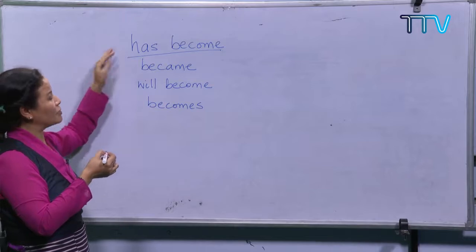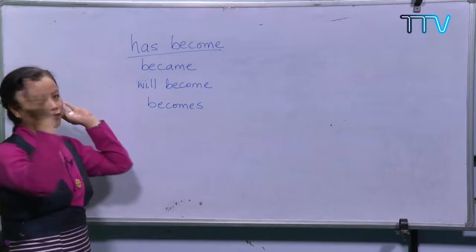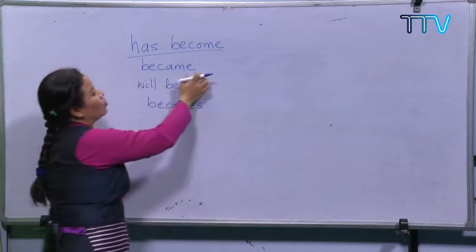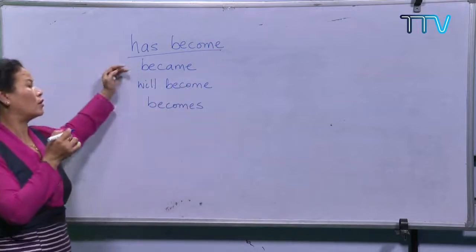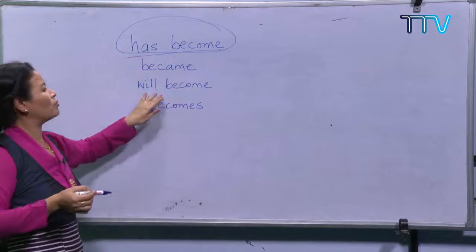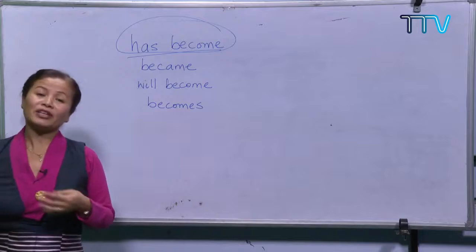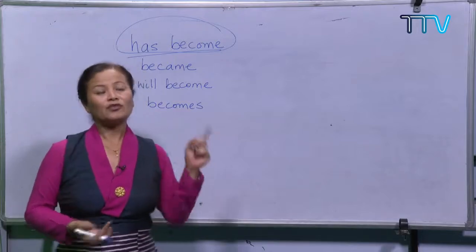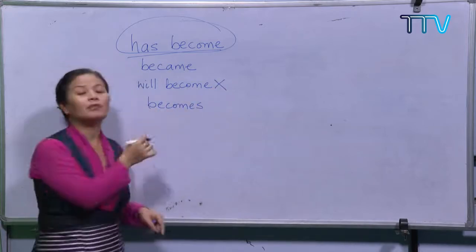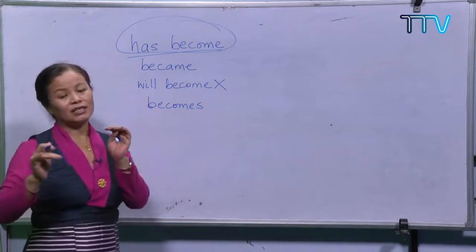Like if instead of has become, in the paragraph, if we have written the outbreak of coronavirus that originated from Wuhan, China, became a global pandemic. What happens? What is the mistake here? What do you think? Here I have chosen has become instead of became or will become. If I write will become, that means it is something that will happen in the future. It has not yet happened. So we cannot choose to write this verb form here. And if I write becomes, again this is wrong because this shows the simple present tense.